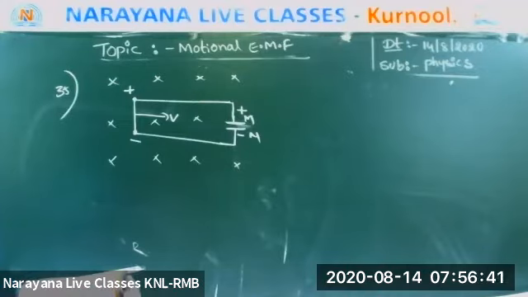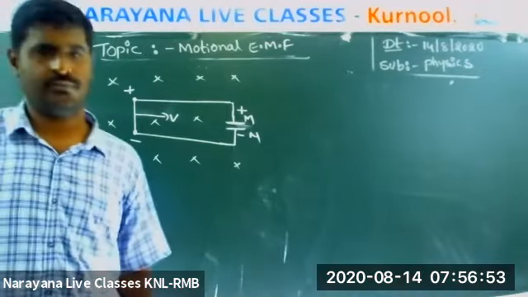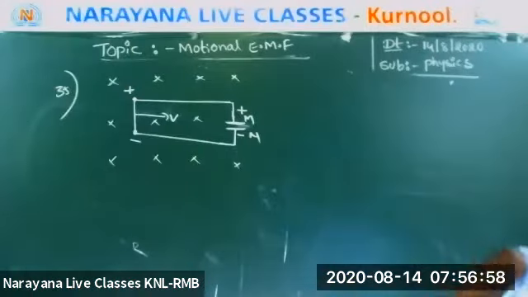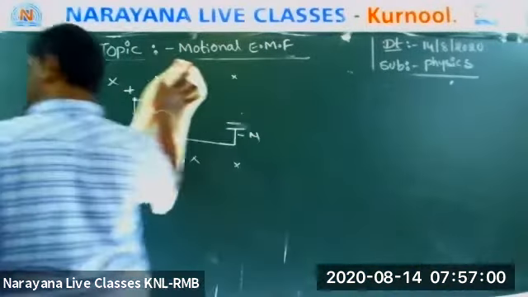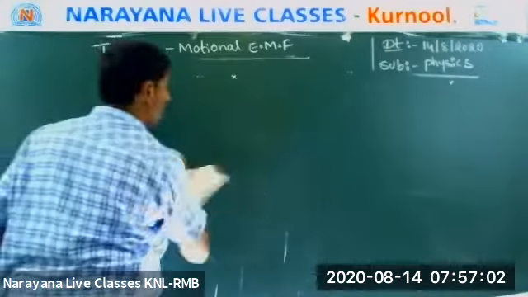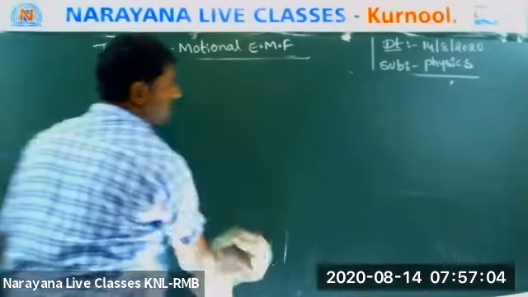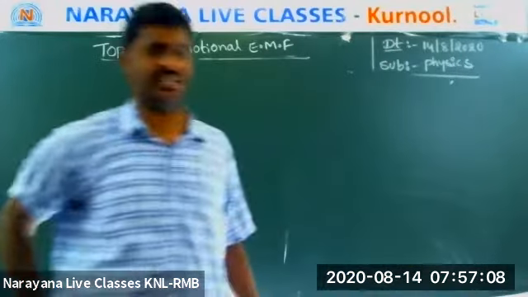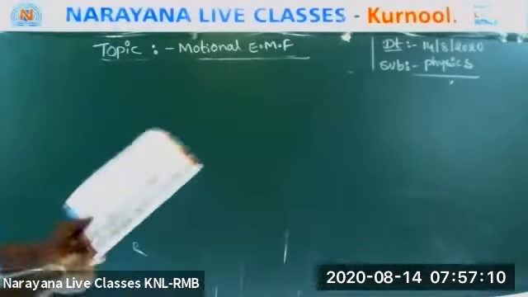Now, let us see how many members can say the answer. Don't see the clues if you have the books, and don't see the options also. Now, question number 34, everyone.